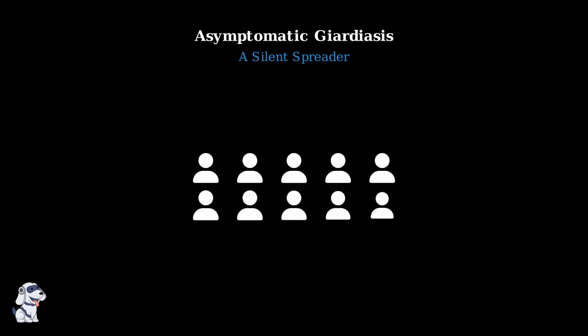Not everyone infected with Giardia shows symptoms. In fact, about half of all infected people feel completely fine, yet they can still spread the parasite to others. Imagine 10 people infected with Giardia. About half of them will experience symptoms like diarrhea, stomach cramps, and nausea. But the other half feel completely normal.